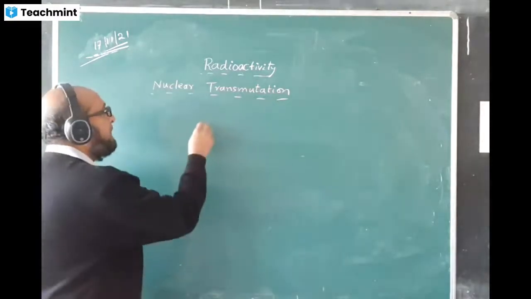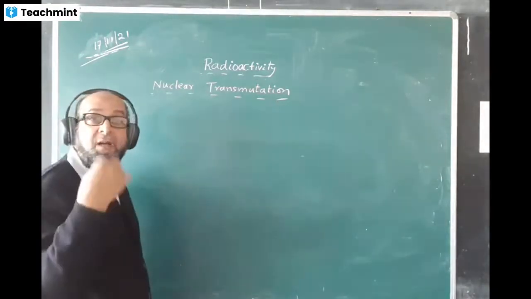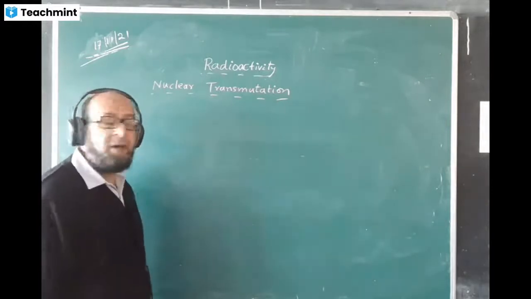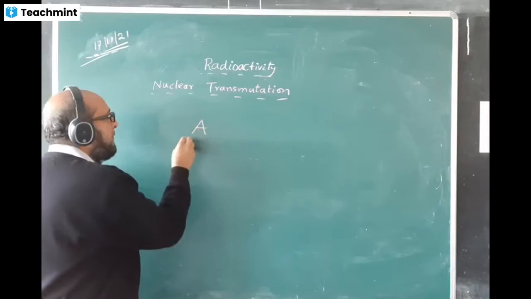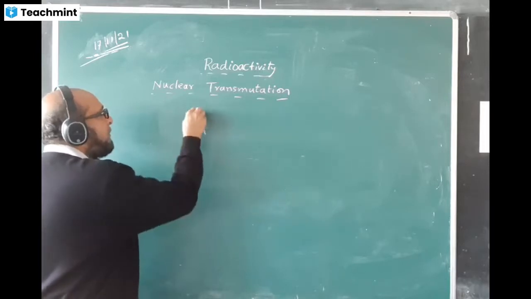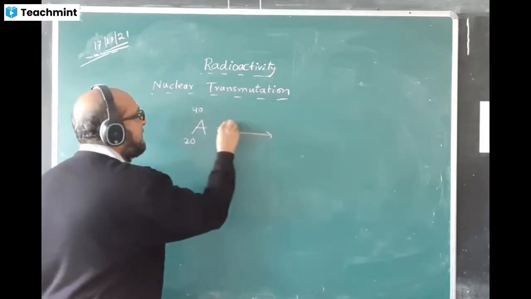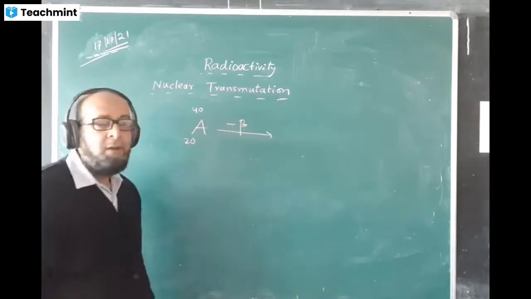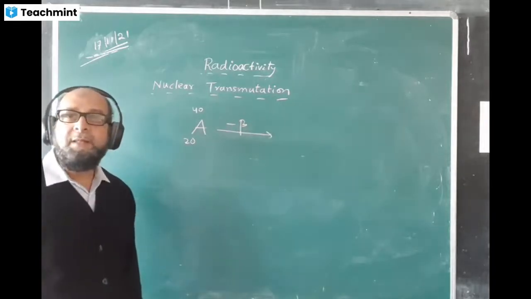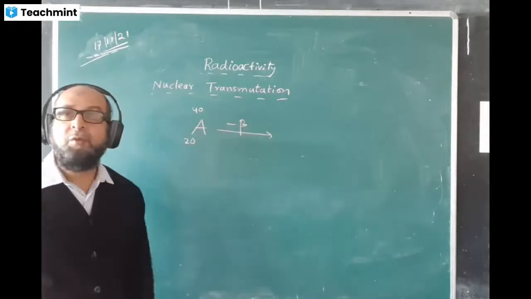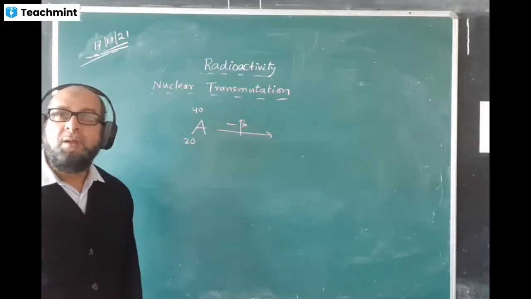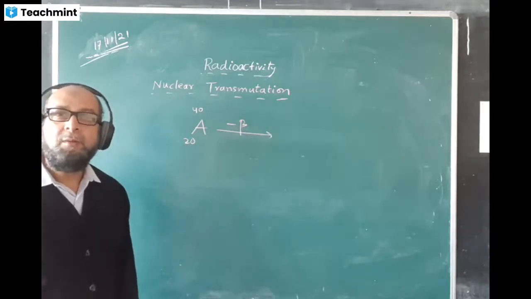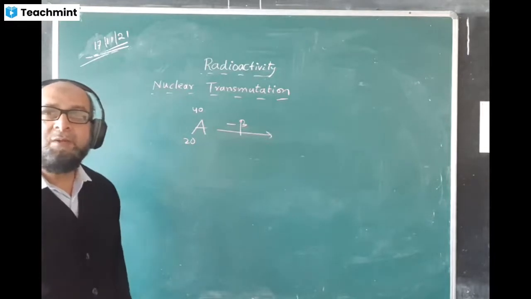Now I am doing beta emission. Beta radiations will come out, and what happens? What change will occur? I'll show you that. Suppose I am having an element A with the atomic number 20 and mass number 40. Beta particle is given out now. What is the meaning of beta particle? Beta particle means one electron. One beta means one electron. Two beta means two electrons coming out. What answer will come now? Can you guess what is the answer?